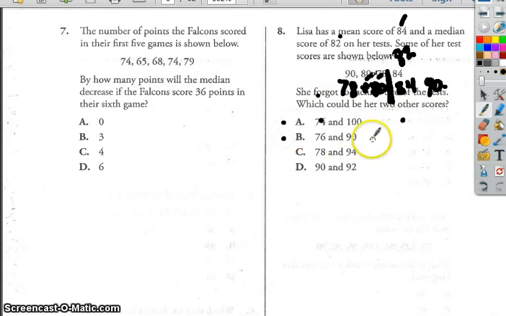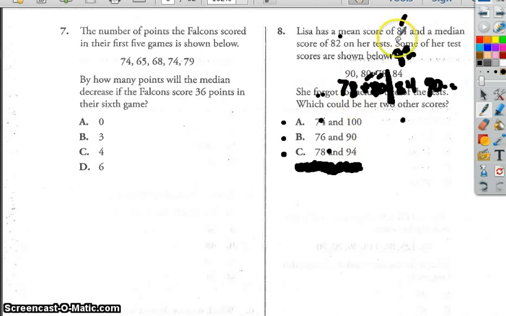I'm going to leave that as a choice. 78 would go here, 94 would go there. Again, it splits with the median and leaves it alone, so I'm going to leave that in. 90 would go over here, 92 would go on over here. That would move my median up. So this is not an answer choice. We need to leave the median 82 alone.